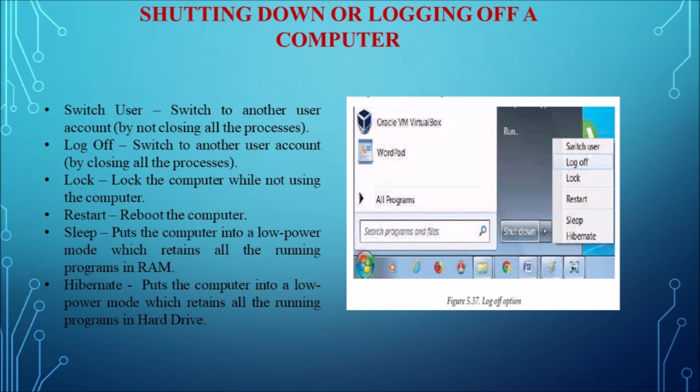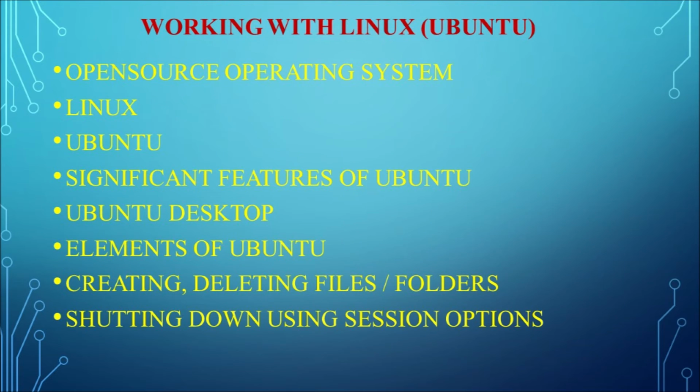Next, we will go with working with Linux, that is the Ubuntu OS. In working with Linux, the Ubuntu OS, these are the discussion points. First we will see what an open source operating system is, what Linux is, and about the Ubuntu OS, significant features of Ubuntu, how the Ubuntu desktop looks, and what the elements of Ubuntu are. Then, same as what we have seen in the Windows 7 operating system, managing files and folders, and last, how to shut down the Ubuntu OS with the help of the session options.